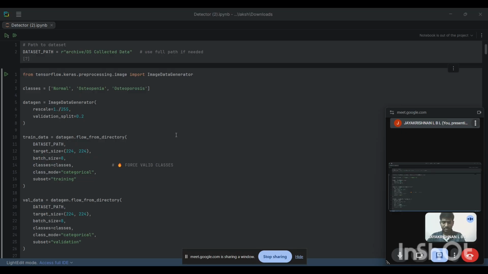In data preprocessing, which is essential to improve model performance, image resizing means images are resized to 224 by 224 so that they can be uniformly processed by the CNN model. The pixel values are scaled from 0 to 255 to 0 to 1, which speeds up training and improves convergence. CNN requires channel conversion, so images are converted into RGB format to ensure compatibility with the CNN architecture.